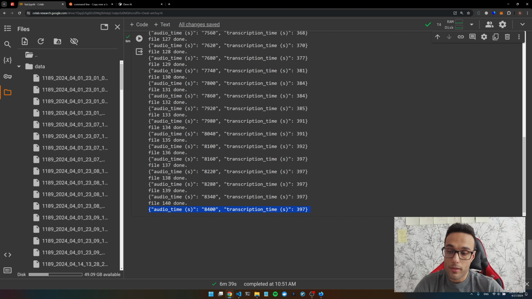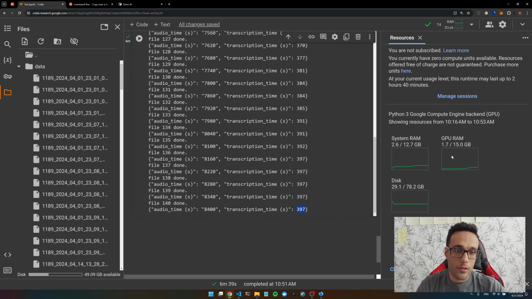And we transcribed that in only 400 seconds, which is a little over 6 minutes, right? So 2 hours in just 6 minutes. That's how fast this transcription is. And it's using only 1.7 gigs of RAM, which is pretty low. We can definitely make some changes to use more GPU, but for 1.7 gigs of GPU, that's pretty good.